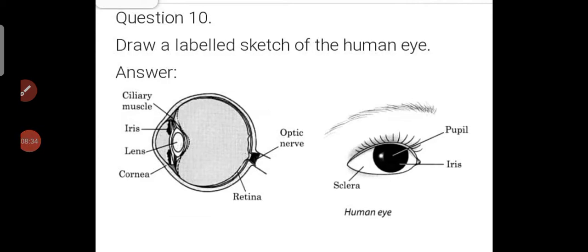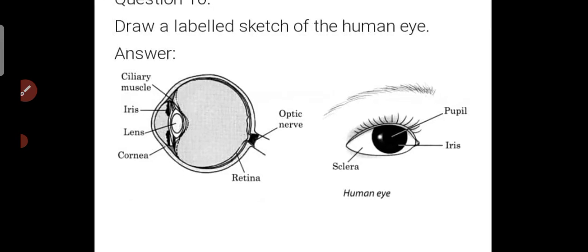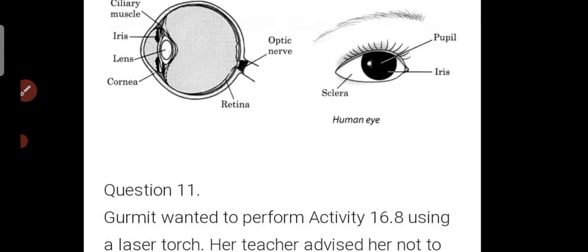Draw a labelled sketch of the human eye. This is the labelled sketch of the human eye and it's also given in the NCERT book on page number 206. Okay, so you can draw like this.